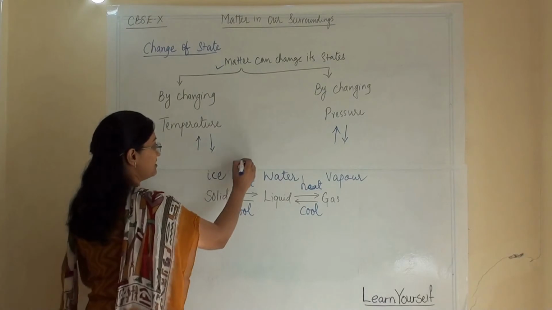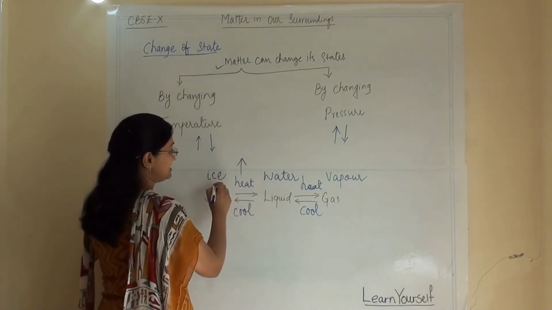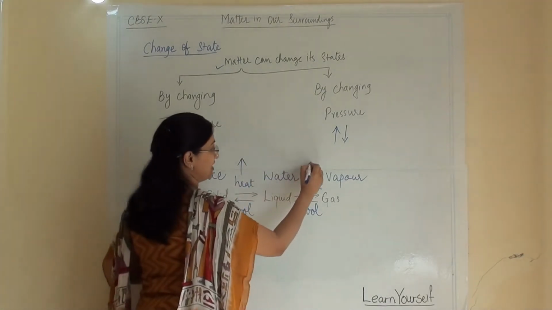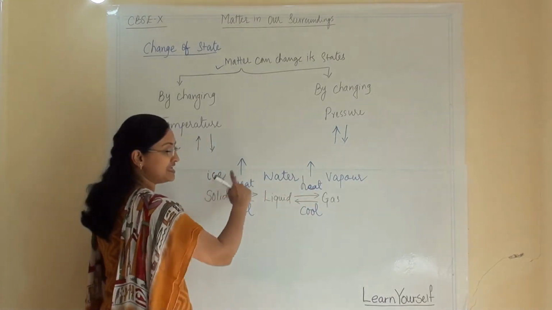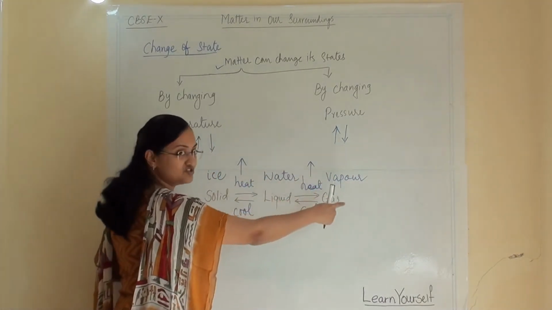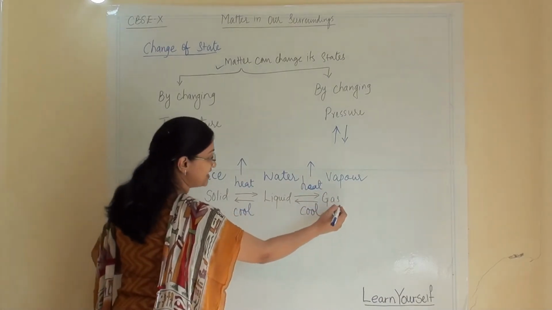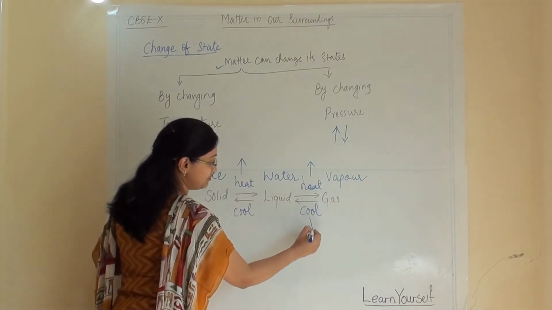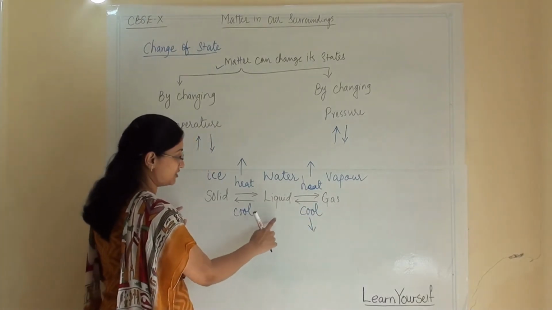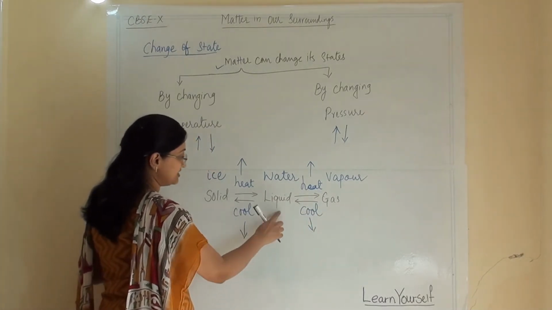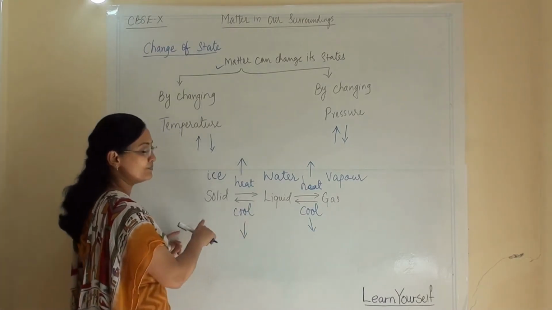That means when temperature is rising, the ice will become water. When temperature is rising, the water will become vapor. By increasing temperature, this change will happen. Now by decreasing temperature, the vapor will become liquid water, and then liquid water will become solid.